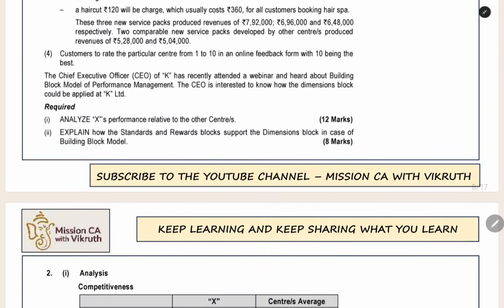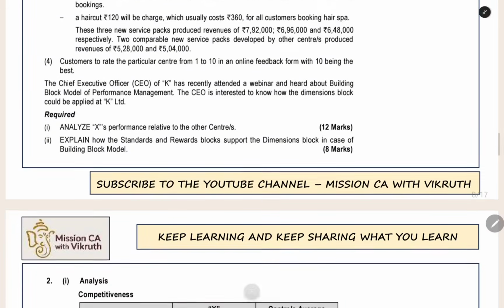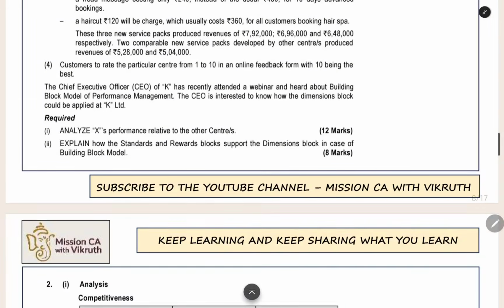Now here, what is the requirement of the question? The CEO of the company has recently attended a webinar and learned about the building block model. He wants to know how we can analyze the performance of our beauty parlor using the building block model. He is interested to know how the dimensions block could be applied here.